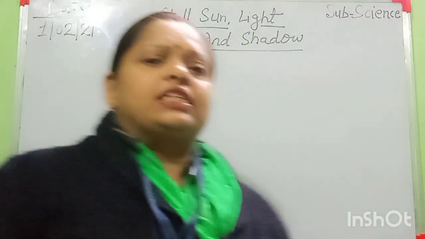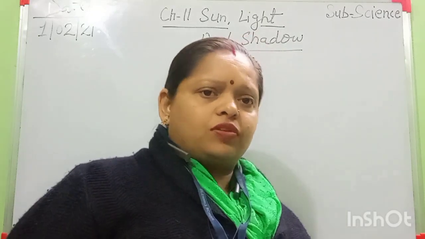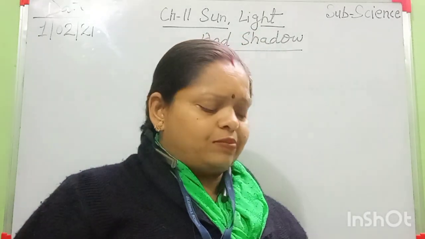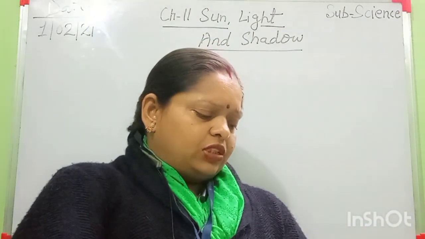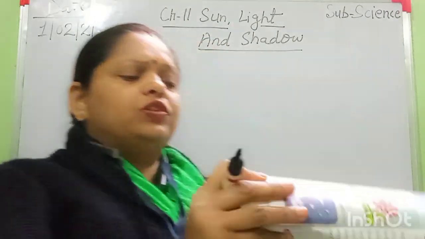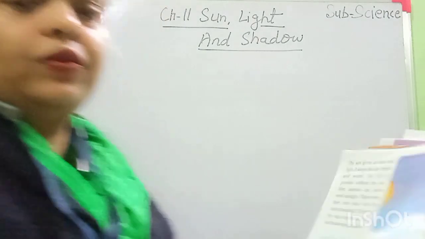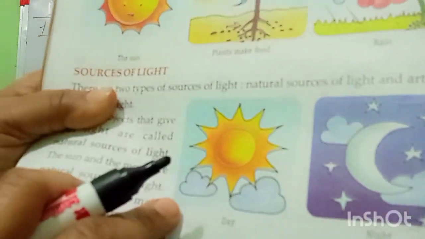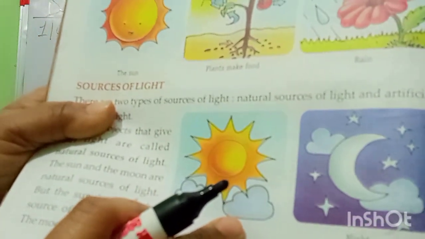The whole book exercise is completed now from this chapter, and I am giving only two diagrams from this chapter. Look here, everyone, in your book. All of you draw this diagram in your copy. These are the sources of light. This is the natural source of light.